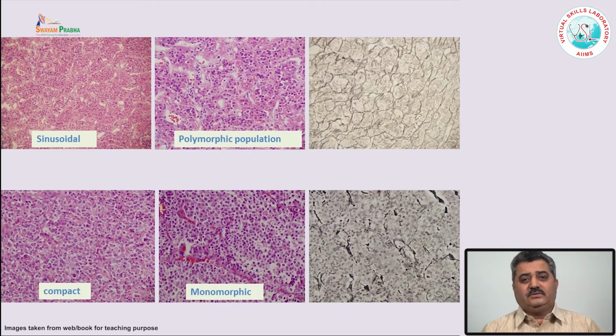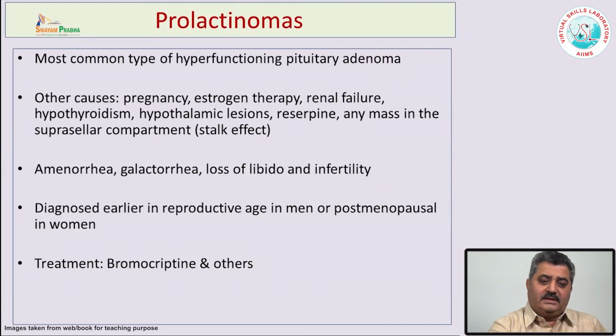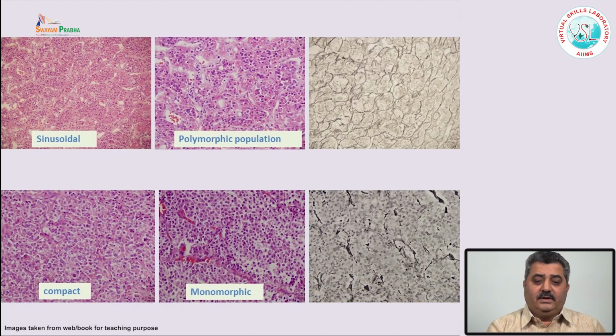So, when this specimen comes to the pathologist, many times if the person is not aware of the morphology or the differences between the normal pituitary gland and adenoma, there can be confusion. In the normal pituitary gland, the cells are arranged in a trabecular fashion. If you do the reticulin stain, the sinusoidal reticulin is positive, and these cells are of different types.